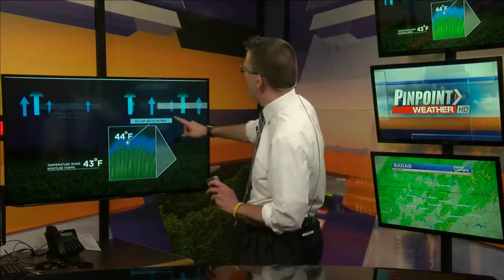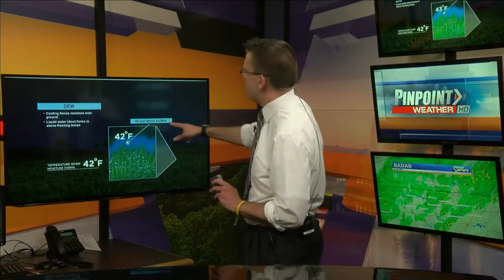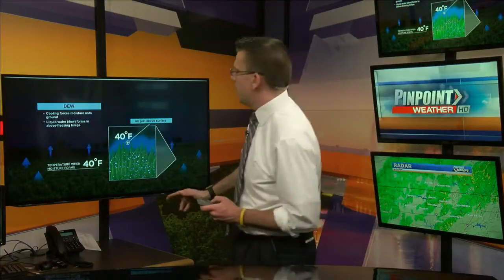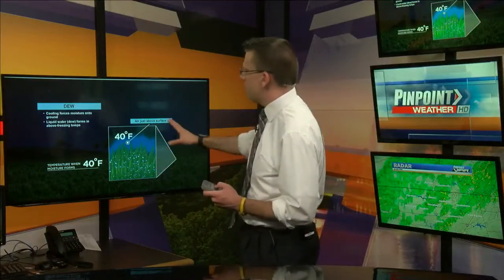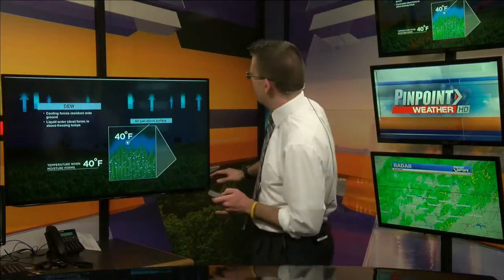It's now 44 degrees. We still don't have the development of dew just yet, but then our surface temperature drops to 43 degrees, which equals our temperature when moisture forms. And then both continue to drop, just like when we see clouds develop. The water vapor inside that air actually condenses out. It condenses onto the grassy surface, and that's how we see dew.